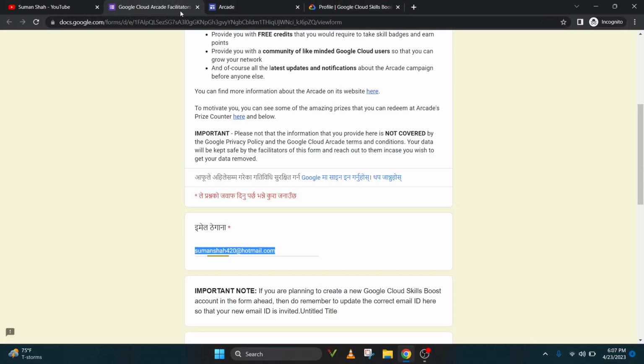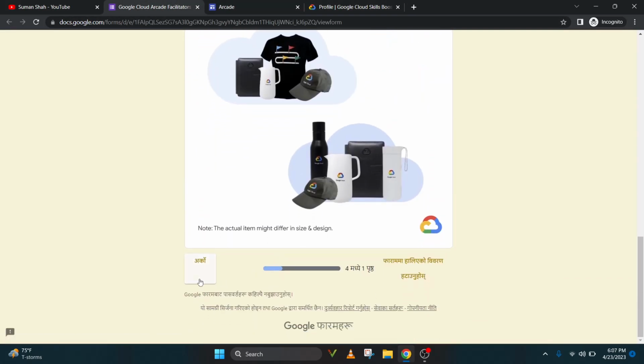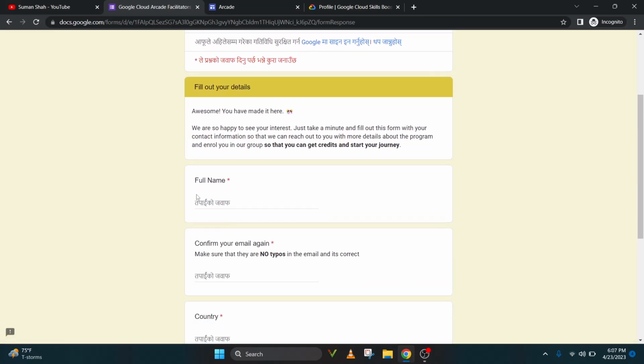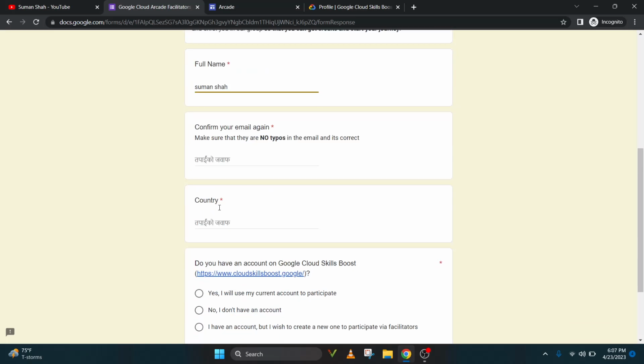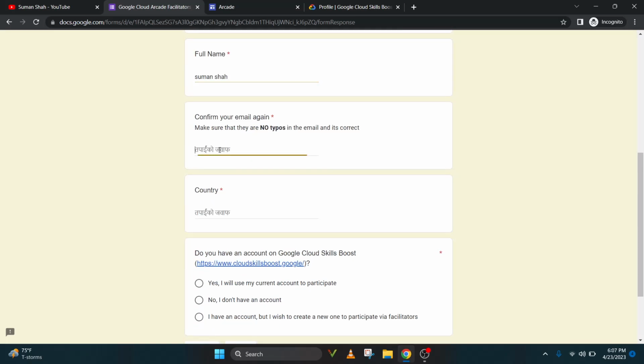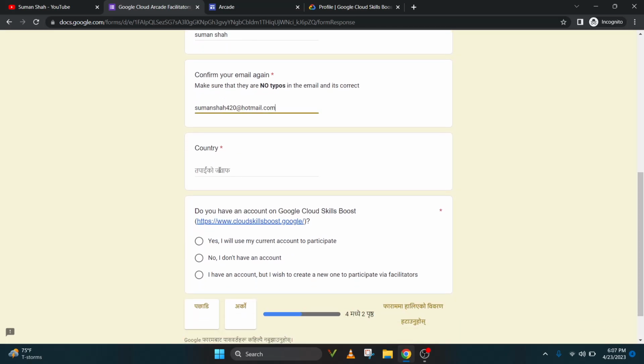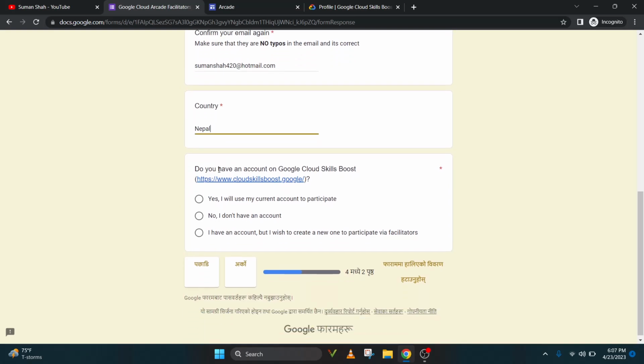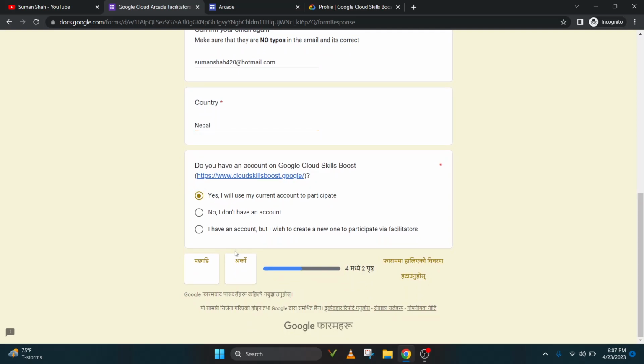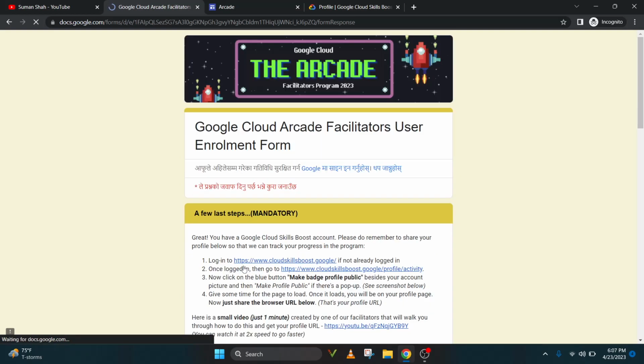Then click the next button, and then you have to write your name, and again confirm your email address. Paste it like this, and I am from Nepal, so I'll write my country Nepal, and click the first link and click next.